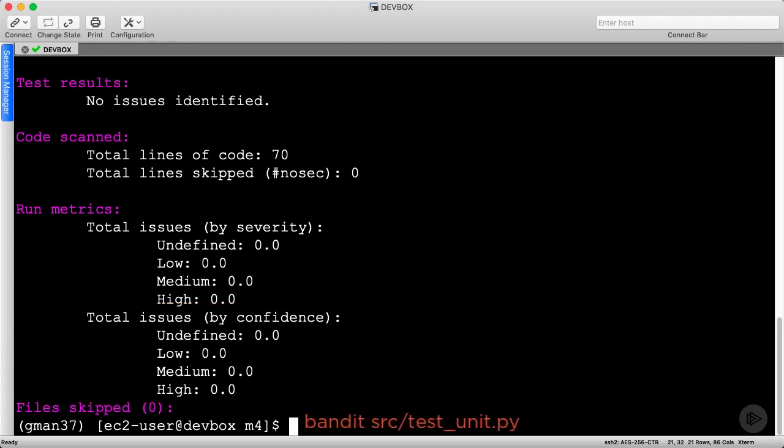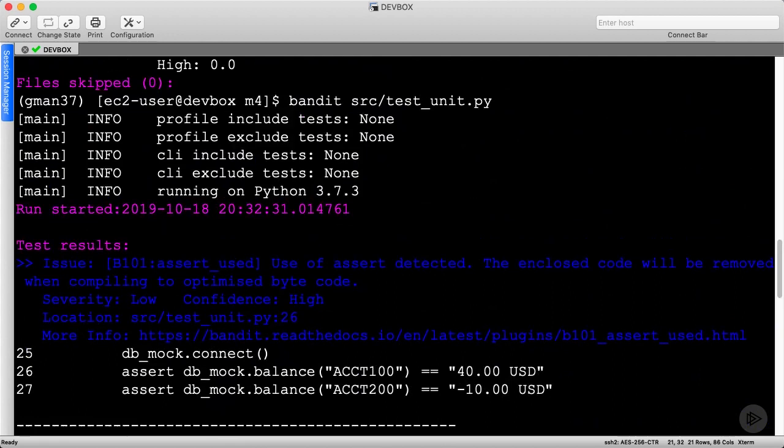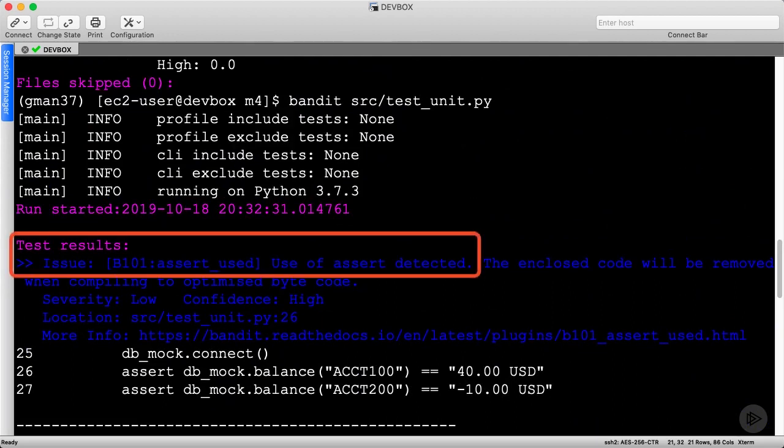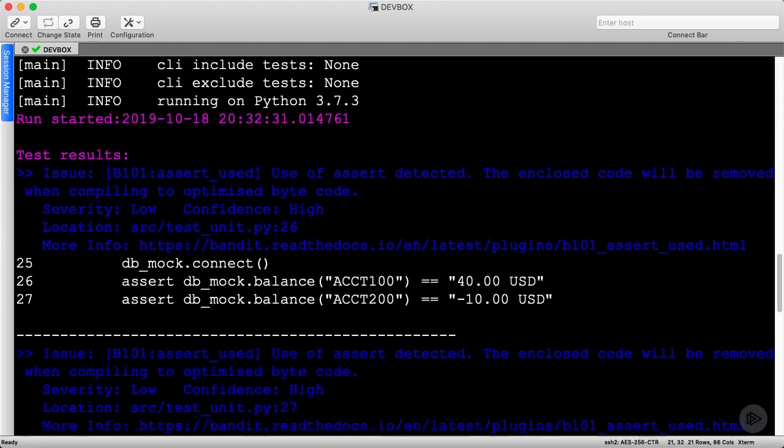Let's try our unit test file next. Scrolling up, we definitely have some issues now. The assert statement is considered a low severity issue because when Python code is compiled into PYC bytecode files, this statement isn't included, so it appears extraneous. However, it's highly relevant for test files.